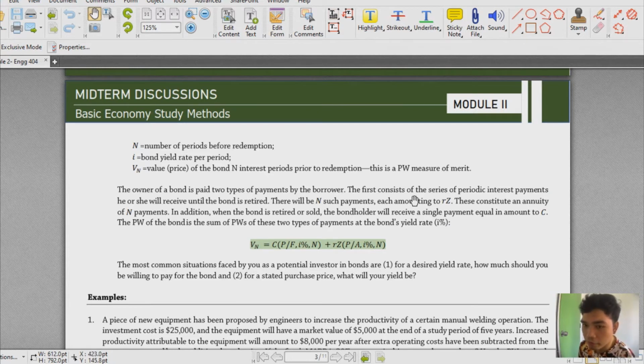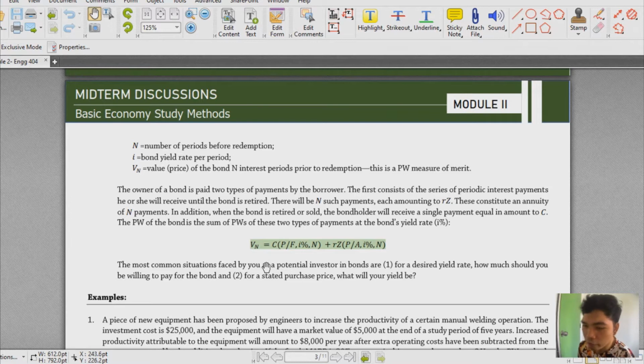The first consists of this series of periodic interest payments he or she will receive until the bond is retired. There will be N such payments, each amounting to RZ, and these constitute an annuity of N payments. In addition, when the bond is retired or sold, the bondholder will receive a single payment equal in amount to C, and the PW of the bond is the sum of the PWs of these two types of payment at the bond yield rate, I%.